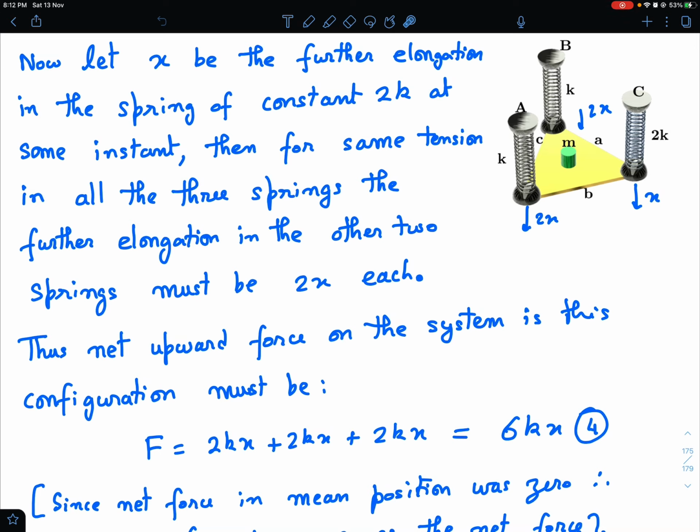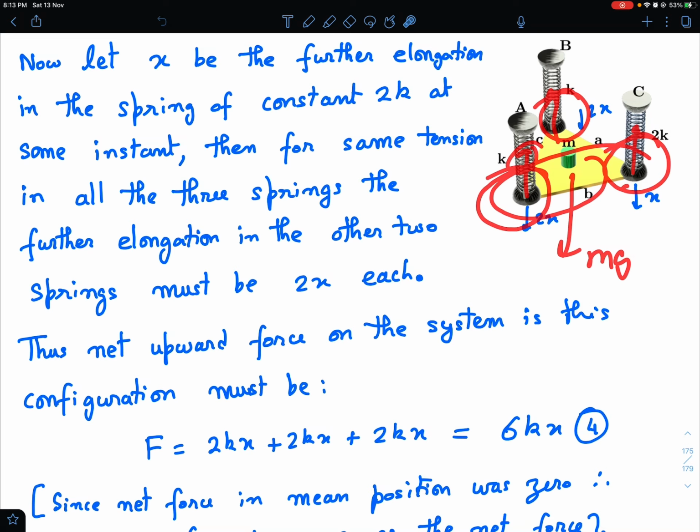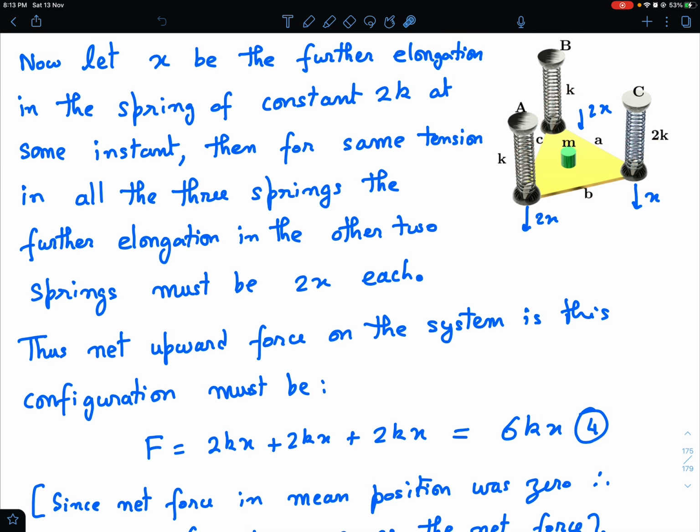You might be wondering why I am calling this the net force. What about the mg and the original spring extension? In the mean position, mg was exactly balanced by the three elongation forces. That is, this tension must have been mg by 3, this tension mg by 3, and this also mg by 3. So these forces were balanced and the net force was 0 in the mean position. Therefore whatever is the change in force should be the new net force, because if the initial force is 0, then the change in force is the net force.